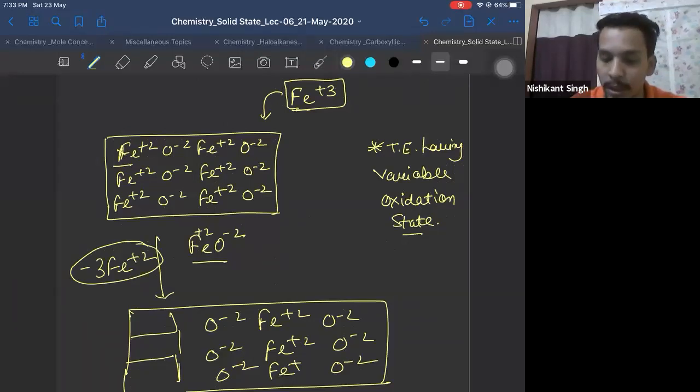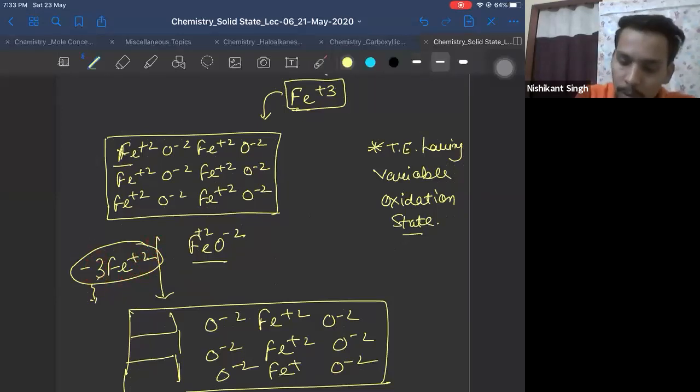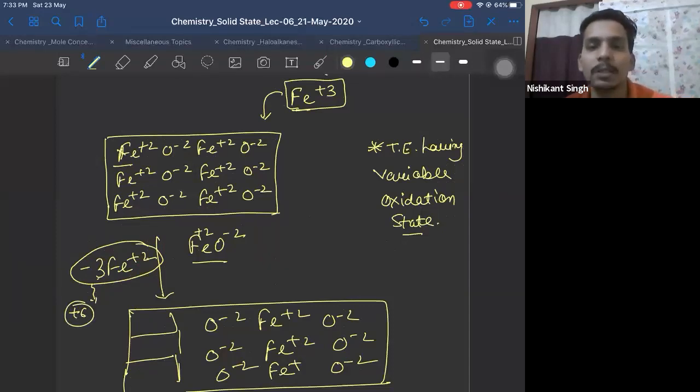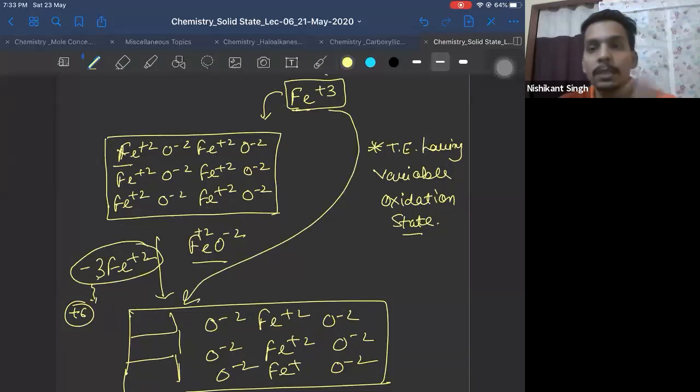What is the meaning of this? How much total positive charge is going outside? 3 into plus 2. 1 Fe plus 2 carries +2. So 3 Fe plus 2 will carry +6. So total positive charge going outside is +6. So to maintain the charge, +6 charge should come inside also. So which will come in the form of what? Fe plus 3. So Fe plus 3 will come and sit in these vacancies.